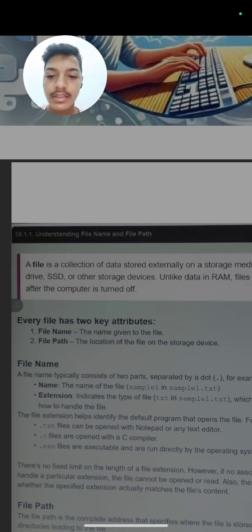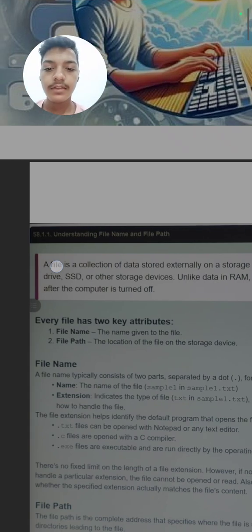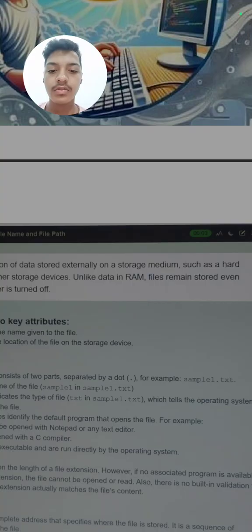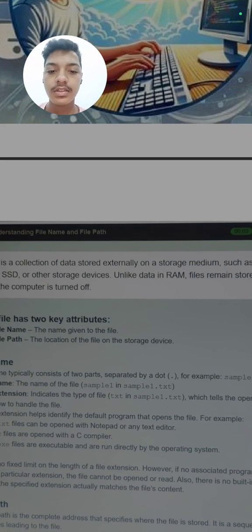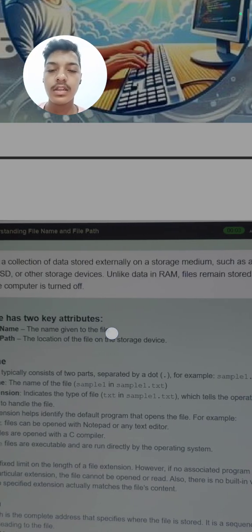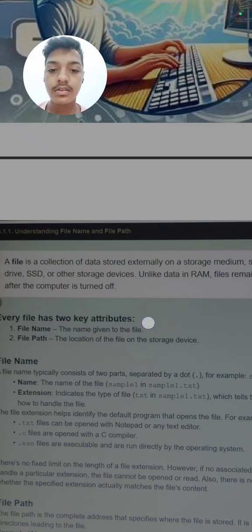It is saying that, as I have highlighted, a file is a collection of data stored externally on a storage medium. Means in the file the data is stored externally, such as hard drive, SSD or other storage devices, like our pen drives, SSD and many other storage devices in which the data is stored externally.